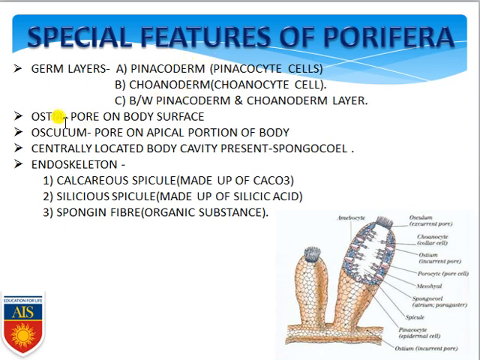Keep in mind, they have small pores on their body, commonly known as ostia. They also have a larger pore on the apical portion of the body, commonly known as the osculum. Through the ostia, water along with other materials enters the sponge's body, and through the osculum, excreted material and respiratory gases like carbon dioxide are released.